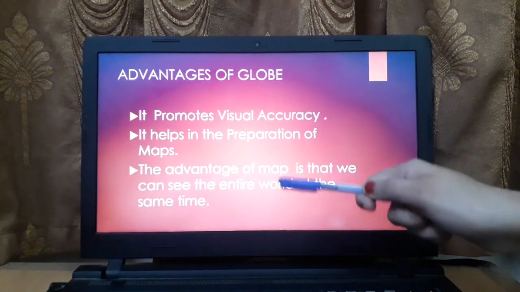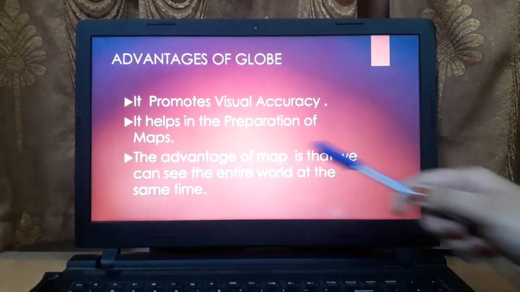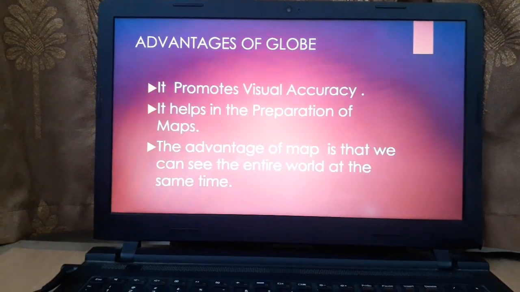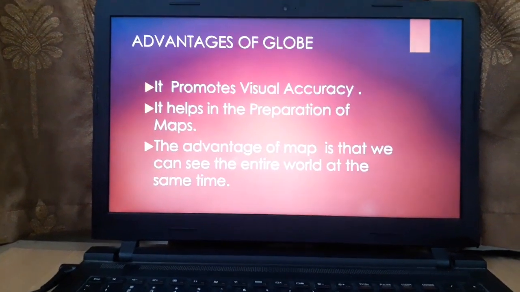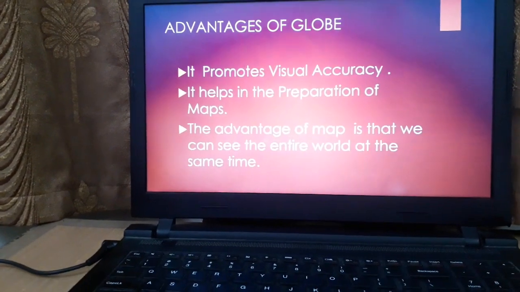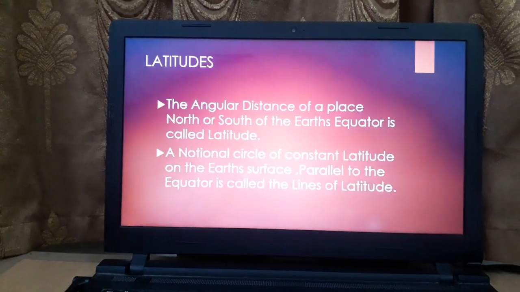The advantage of a map. Now what is the advantage of a map? The advantage of a map is that we can see the entire world at the same time. When you see a map or a globe, the advantage is that we can see the entire world at a particular point of time.